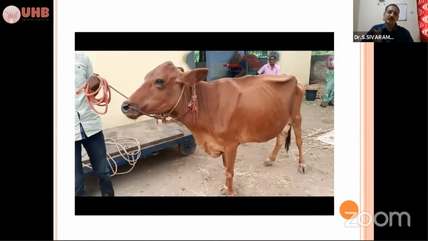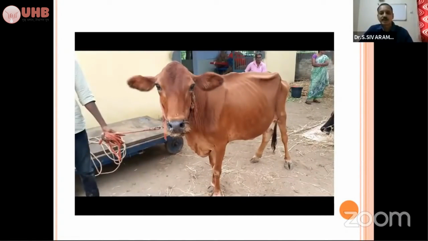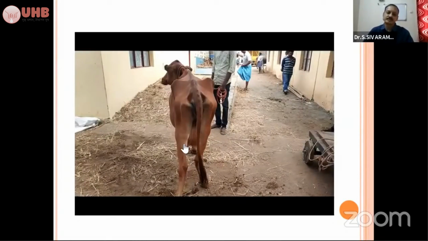So you need not get confused. Unknowingly, you may have been treating for ketosis and it is not responding, when it is showing signs of this type, you have to be careful and put the animal under isolation.